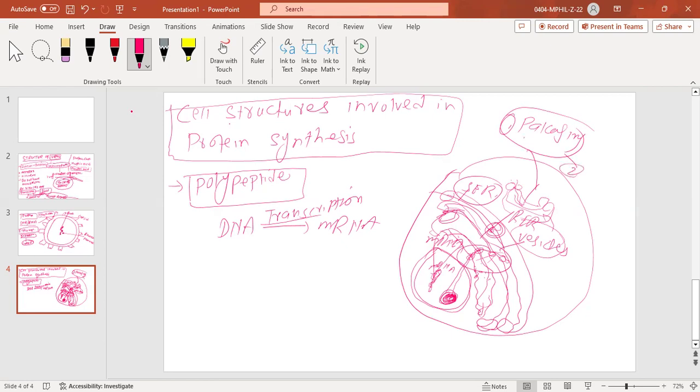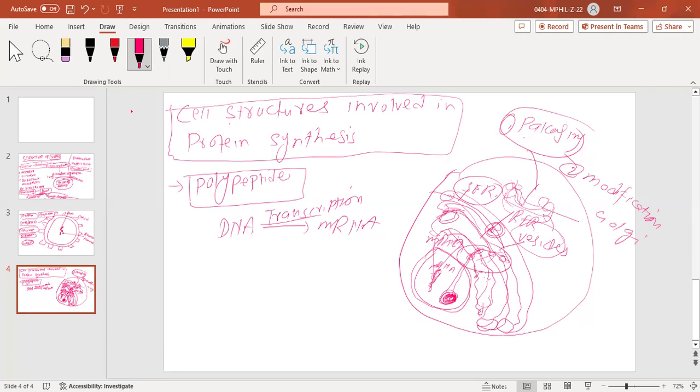We have discussed this previously, that these will be modified here in the Golgi apparatus, and from there it moves to the membrane in the form of Golgi vesicles.